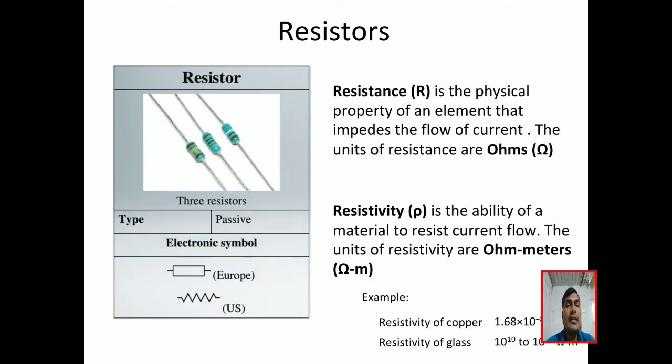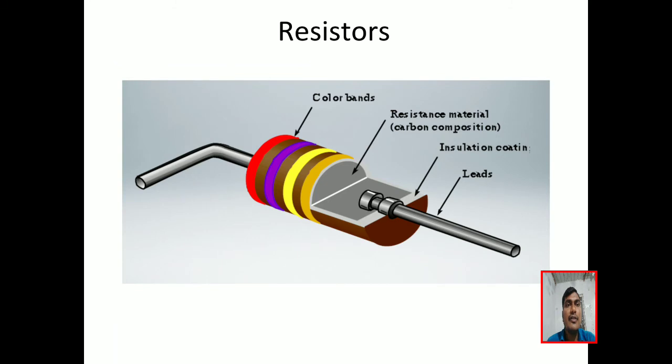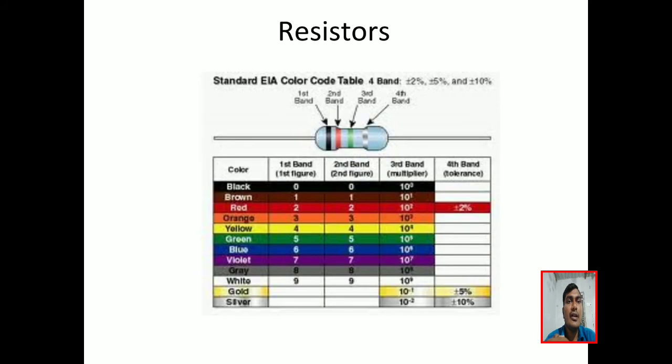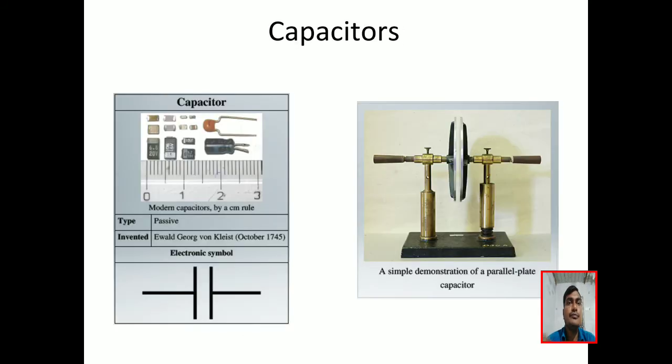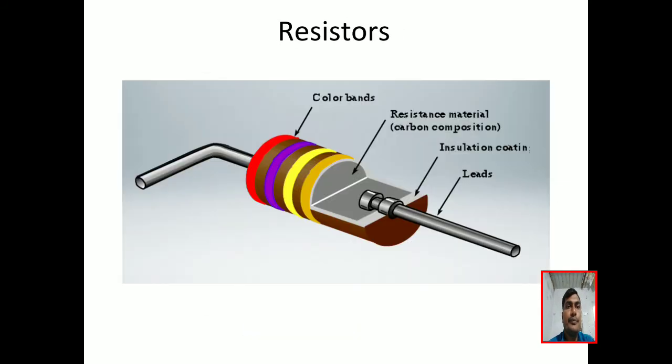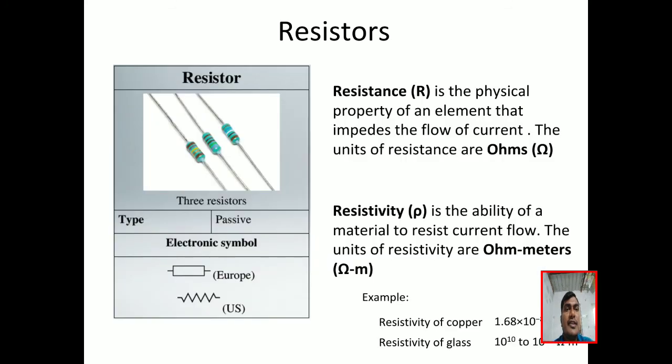Okay, these are the resistors. See here, resistors. What is a resistor? And next, this is the symbol. This is the drawing of the resistor, which has layers. What are those layers? I will explain now. See here, resistors. So resistor is a passive element.